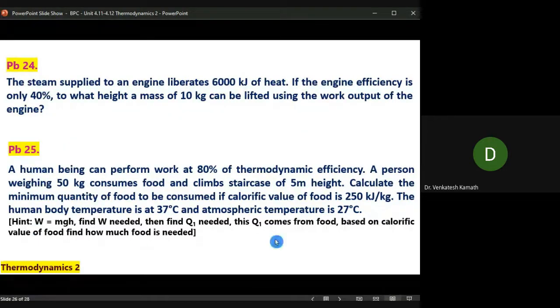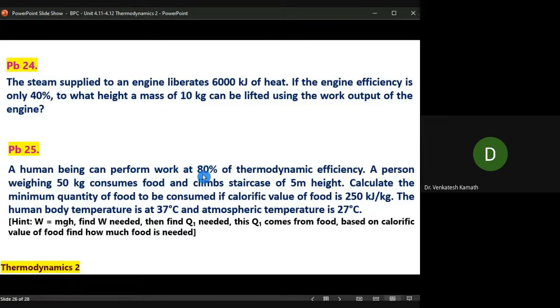Very similar to this, you have another problem. A human being can perform work at 80% of thermodynamic efficiency. Eta is 0.8. A person weighing 50 kg, mass is given, consumes food and climbs staircase 5-meter height. H is given. Calculate the minimum quantity of food to be consumed if calorific value of food is 250 kilojoule per kg. The human body temperature is 37 degrees Celsius, atmospheric temperature is 27 degrees Celsius. Okay, so what it means here, you need to be very careful here because of this 80% explanation here.